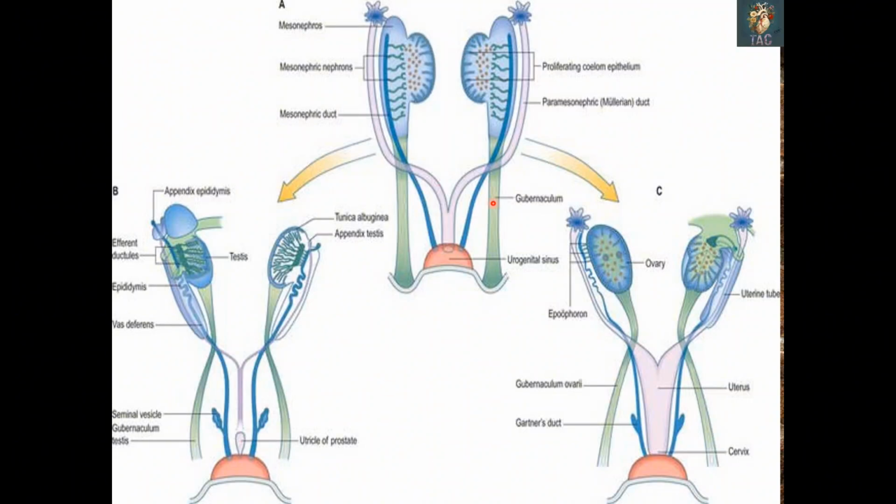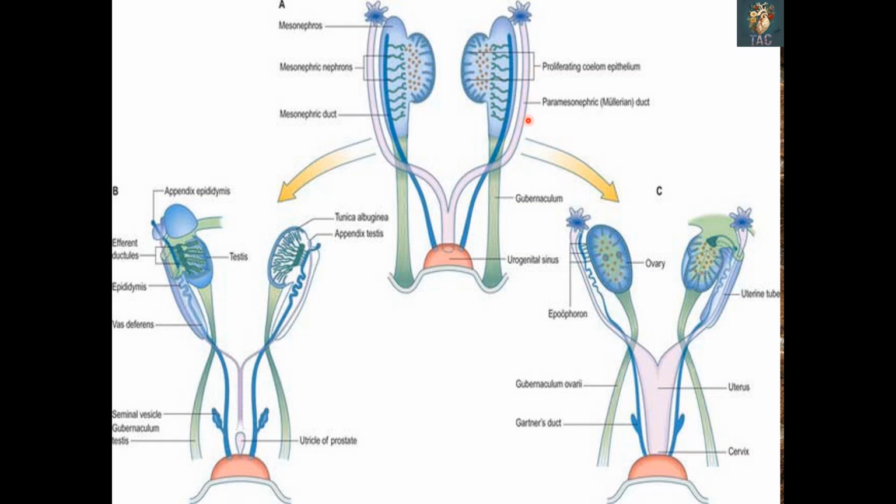So here in this slide you can also appreciate that this one was the mesonephric duct and the mesonephric tubules and mesonephric system which is forming mesonephros, and this is the paramesonephric duct which is again forming from the invagination of the coelomic epithelium. So again you can see this paramesonephric duct has three parts: the first part, the second part and the third part. The first and third part are vertical and the second part is horizontal.